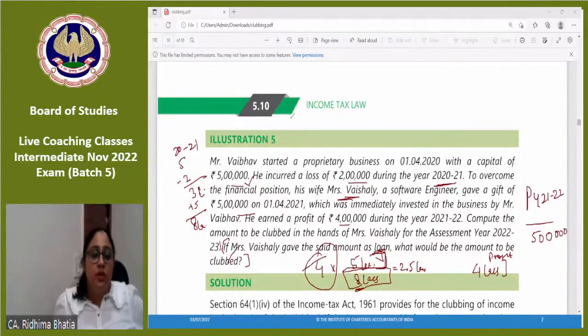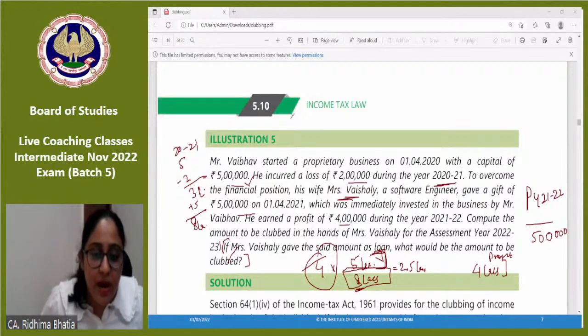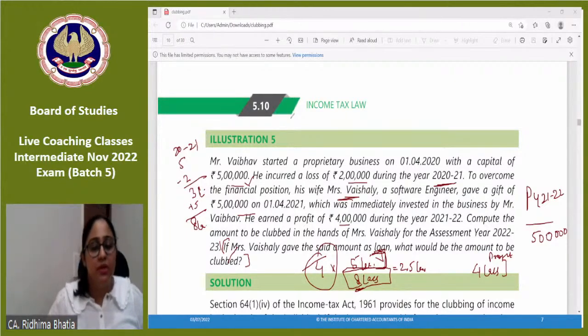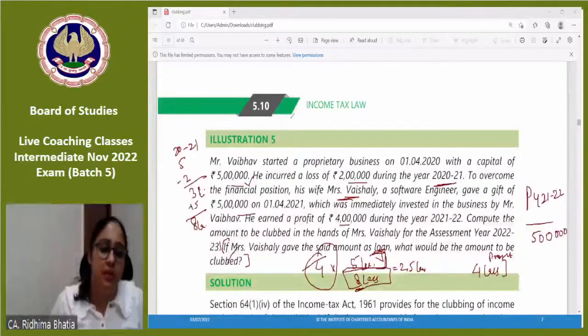Mukta is saying loan will not form part of the income. No, so clubbing is not applied. Loan will not form in the category of transferred asset. Since it is not in the category of transferred asset, hence income would not be clubbed.